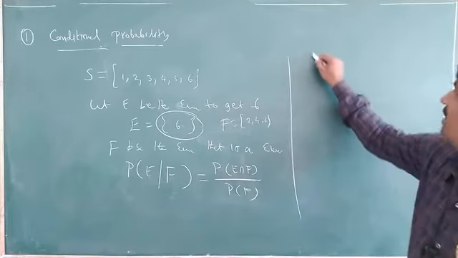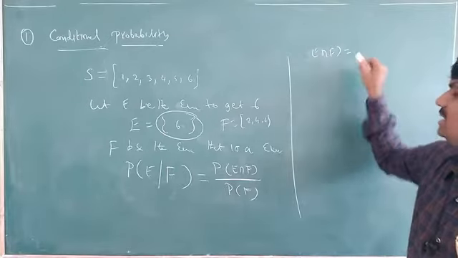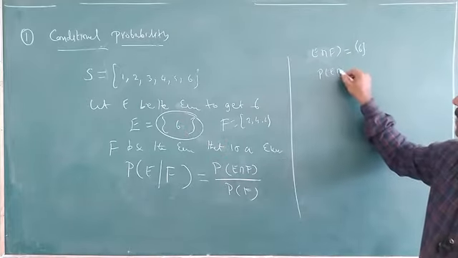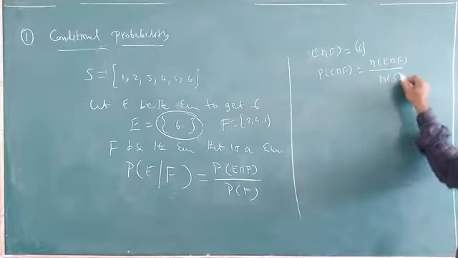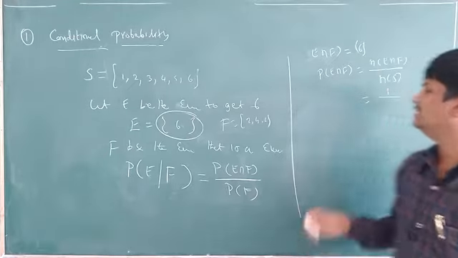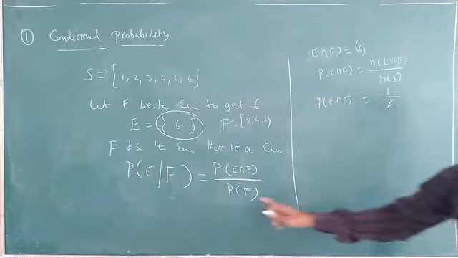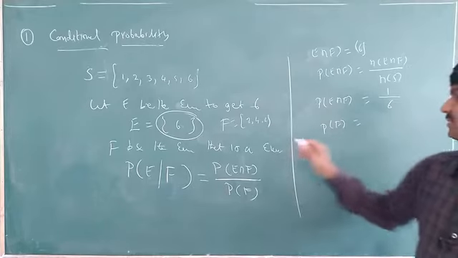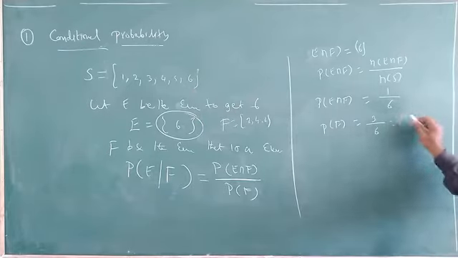So what do we have to find here? First, find E intersection F. What is E intersection F here? 6. So what is the probability of E intersection F? Number of E intersection F by number of S. Number of E intersection F means only 1, and number of S means 6. So the probability of E intersection F is equal to 1 by 6. Probability of F we also have to find. Number of F is 3, by number of S, 6. So 3 by 6.